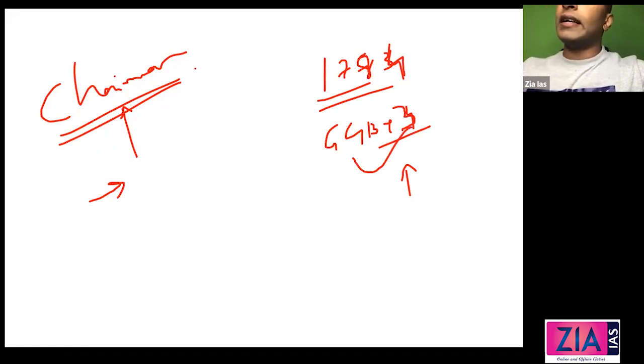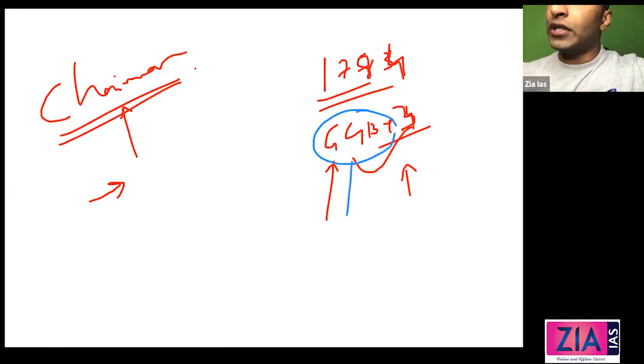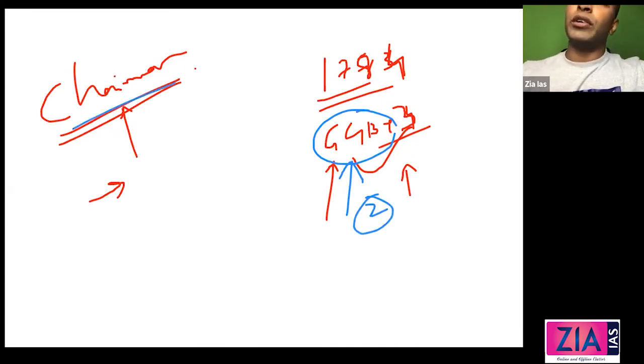Once equality is there, the casting vote is given to the Governor General. Like that here, but what is the difference? There the Governor General of Bengal could vote in the first instance, and even in the case of a tie, effectively he was getting 2. But here, he doesn't vote in the first instance, but if there is a tie, he will vote, and that is a casting vote.